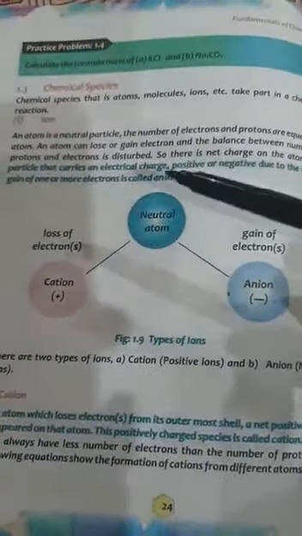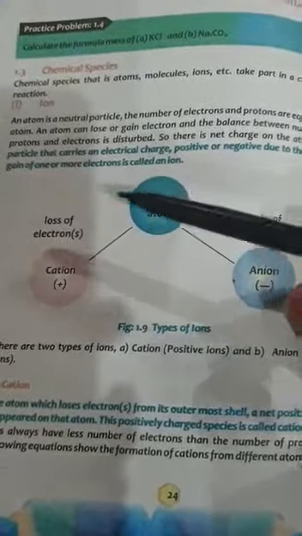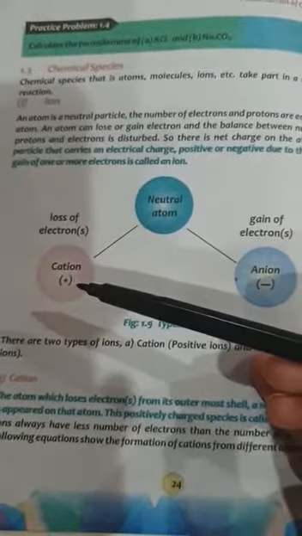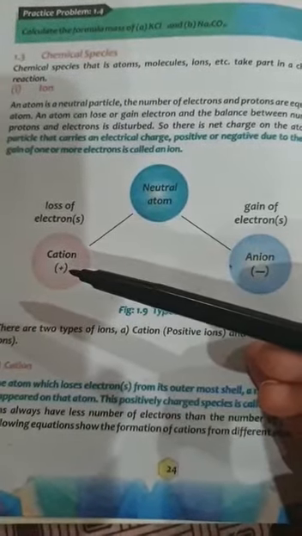In the book, we have a very clear diagram, that is, this is the neutral atom. By the loss of electrons, it forms a cation or positively charged particle.